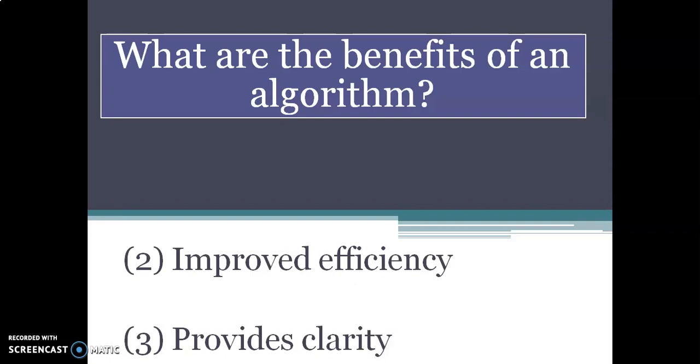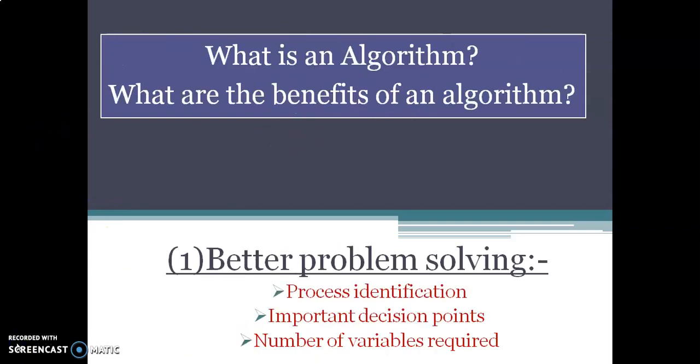So we'll see what is an algorithm. Algorithm can be defined as a step-by-step instruction to solve a problem. Otherwise, a sequence of steps to be given in order to solve a problem. That is an algorithm.